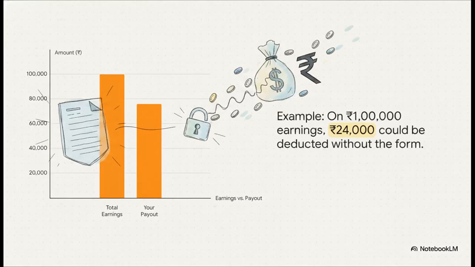Let's make this real for a second. Imagine you earn 1 lakh rupees this month. Look at this chart. Without that form, a massive 24,000 rupees, poof, gone before it even has a chance to hit your bank account. That is a huge chunk of your income just vanishing into thin air.